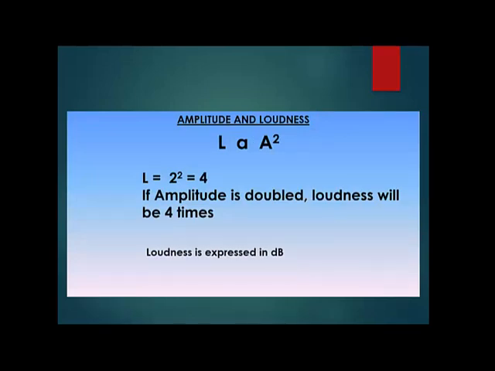I told you that the amplitude and loudness are related. So you can write this relationship. Loudness is proportional to the square of the amplitude. If your amplitude is 2, you just have to square it to get your loudness. So loudness will become 4. So what is the relationship? If amplitude is doubled, loudness will become 4 times. See, what I have done is I have just squared the amplitude. Loudness will become 4 times. Loudness can also be expressed in terms of decibels. So you should just remember loudness is proportional to the square of the amplitude.